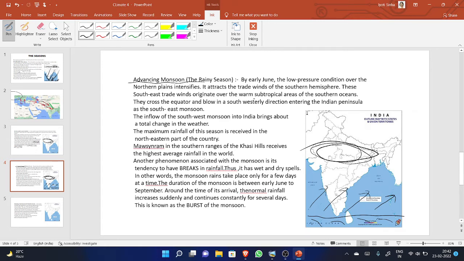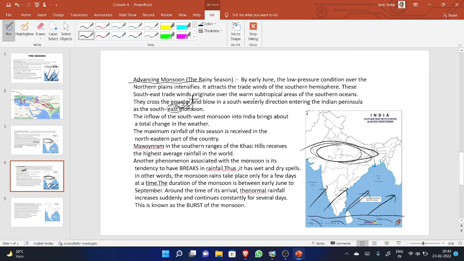Yes, they cross the equator and blow in the southwesterly direction, entering the Indian peninsula as the southwest monsoon. Yes, you see the direction of the wind is southwest. So it is moving in the northern hemisphere as the southwest monsoon.